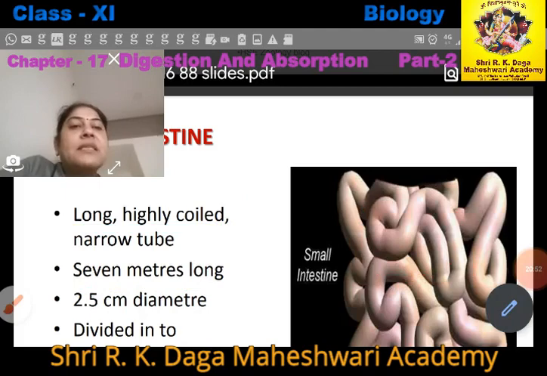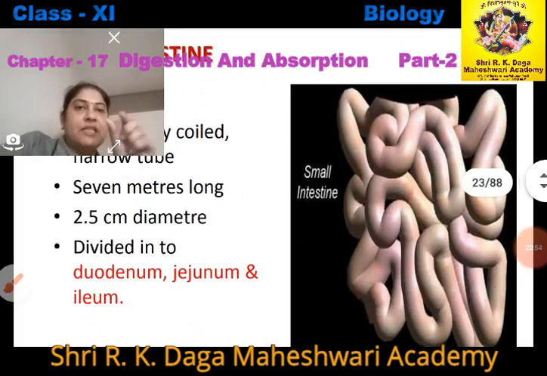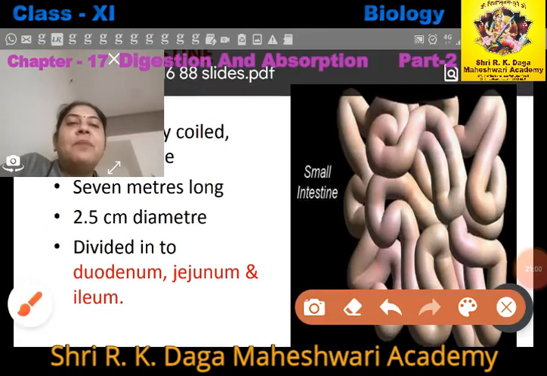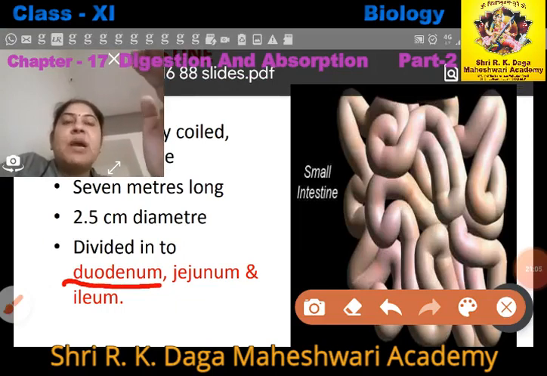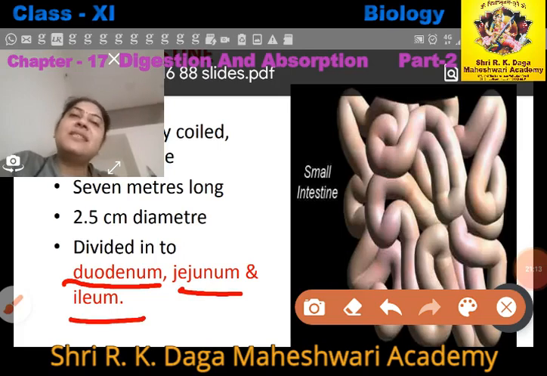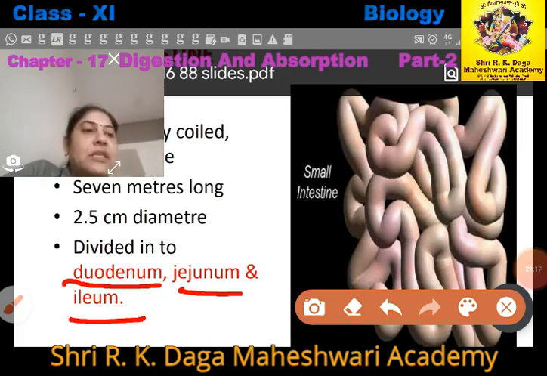Its diameter, its width, is 2.5 centimeters, and the small intestine is mainly divided into 3 parts. First part, the pyloric stomach opens into the small intestine part called the duodenum. The duodenum opens into the jejunum, the second part, and the jejunum opens into the ileum, the third part of the small intestine, and they have different functions, right.